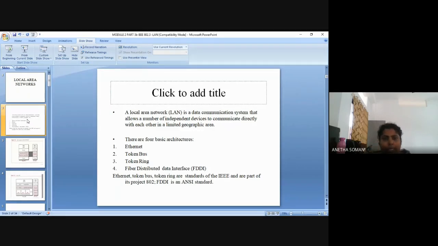So all these things will come under the project 802. But FDDI is an ANSI standard. ANSI means American National Standards Institute. Okay, so the project is called 802, and they are the standards of IEEE.